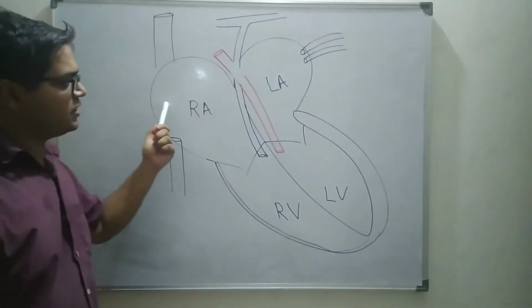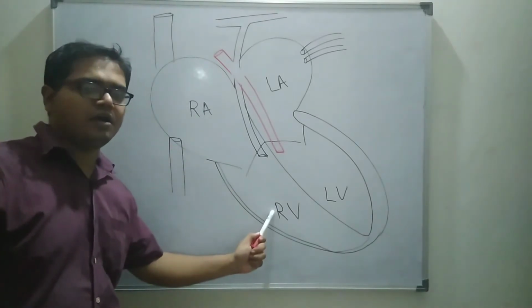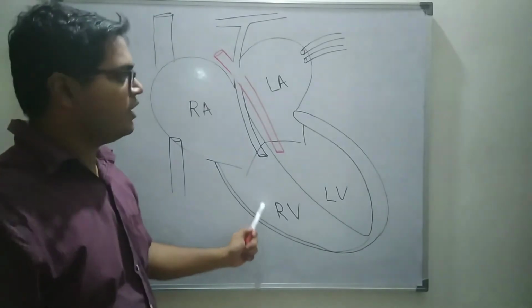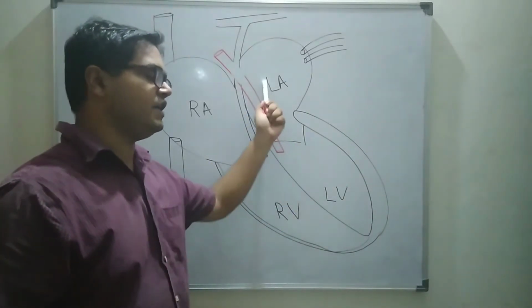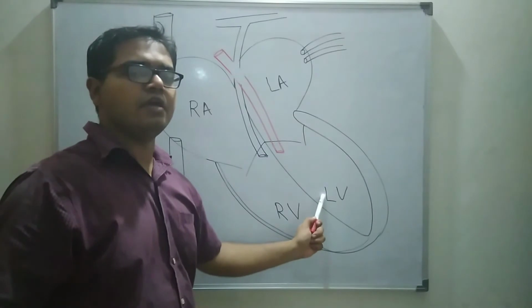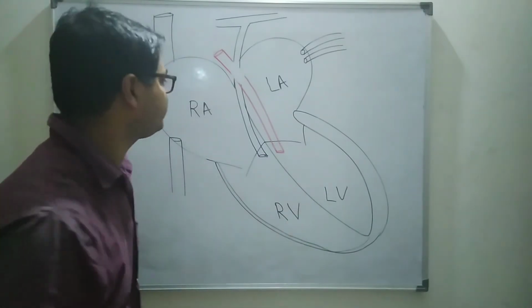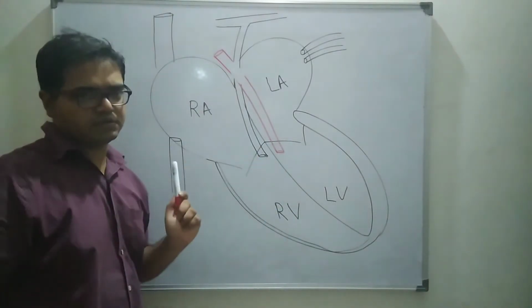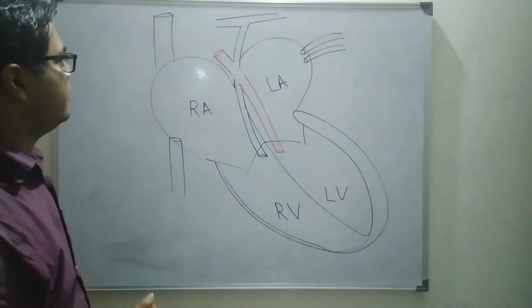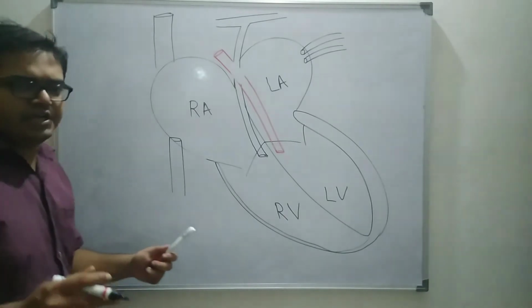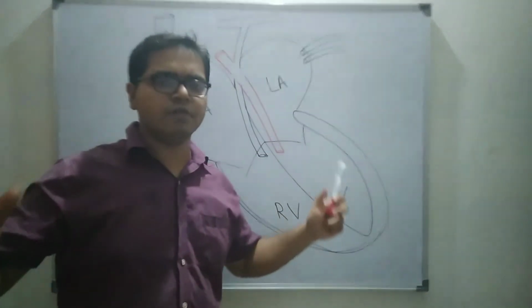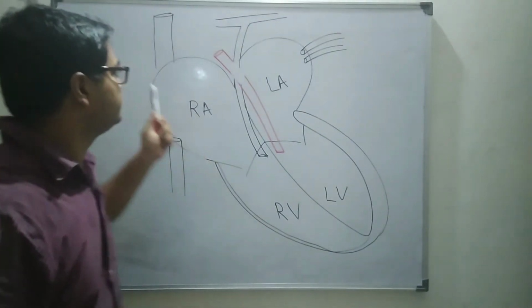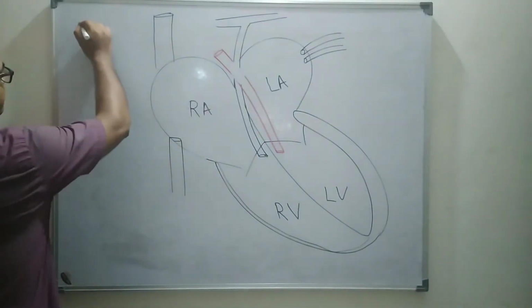Now see students, the right side of the heart always receives deoxygenated blood, whereas the left side of the heart always receives oxygenated blood. Now, how does the pumping take place? First of all, the deoxygenated blood from all over our body comes into the right atrium through the superior vena cava,